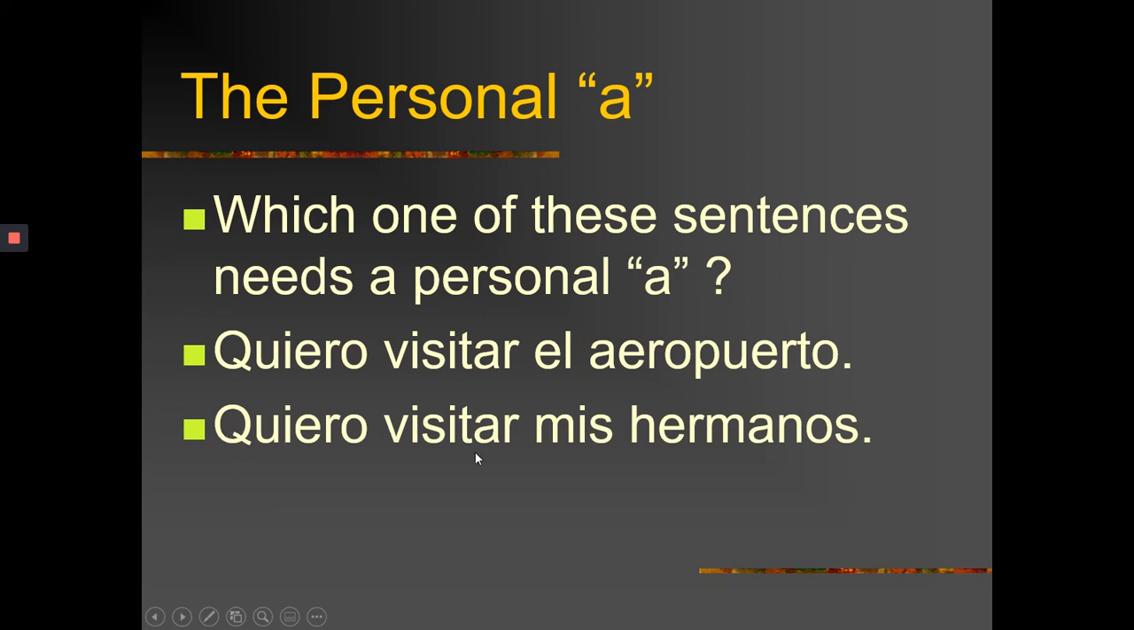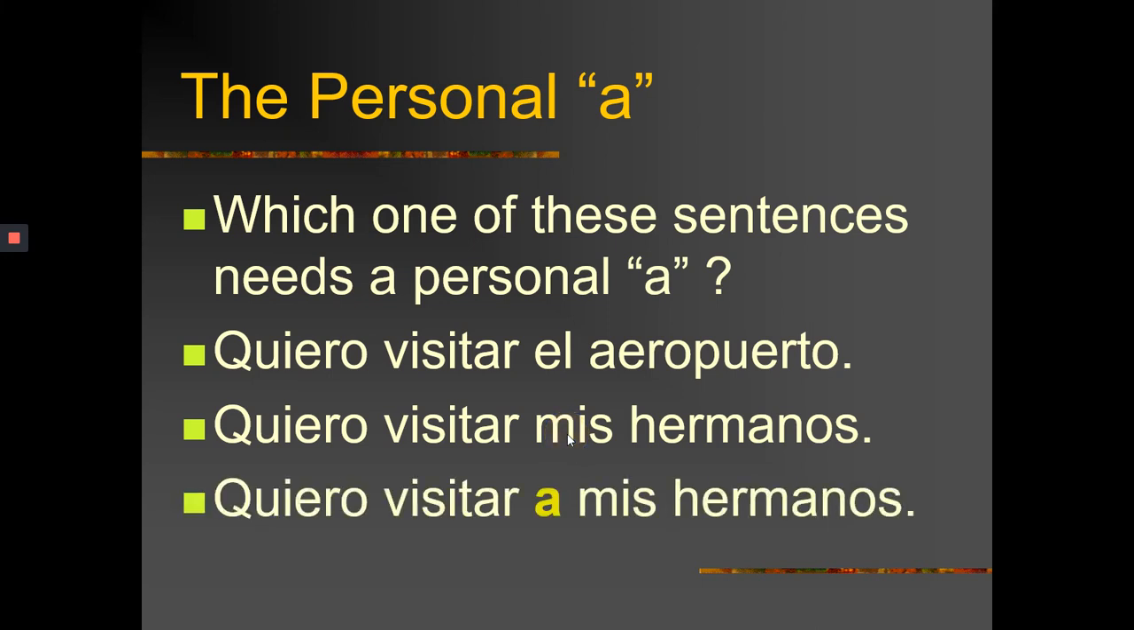But look at this. Quiero visitar who? Whom? ¿Quién? Mis hermanos. So this is a group of people. So if your direct object is a person or a group of people, you must have an a before it. So you should have quiero visitar a mis hermanos.